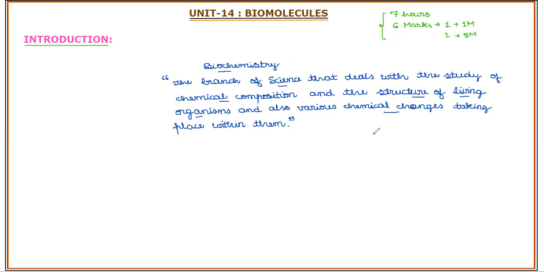It is how a simple molecule forms a complex biomolecule, or a complex biomolecule forms a simple molecule, through catabolism and anabolism, for the normal maintenance of the living system. I hope you know all these terms very well from what you have learned in class 11 in the subject biology.